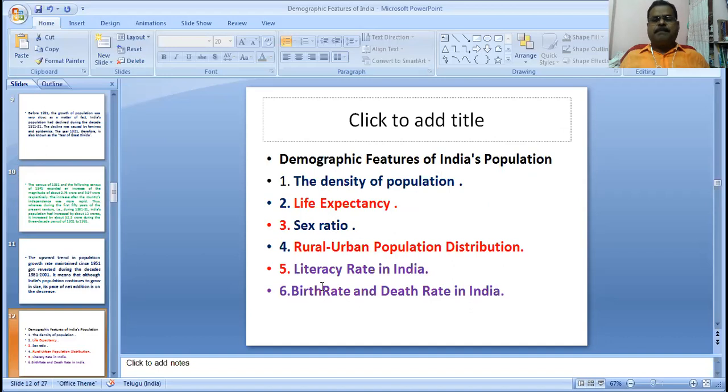What is the density of population? We will discuss one by one. These are the main demographic features of India: the density of population, life expectancy, sex ratio, rural-urban population distribution, literacy rate in India, birth rate and death rate in India.